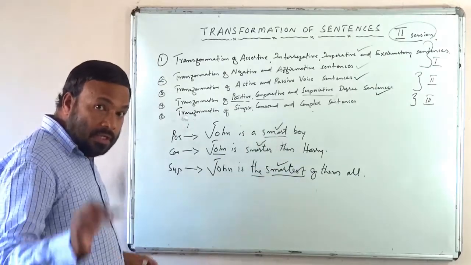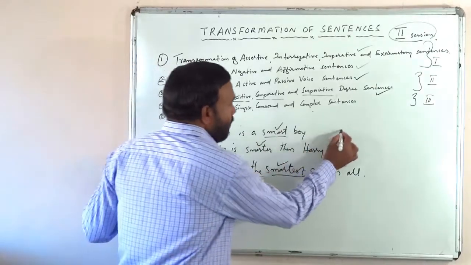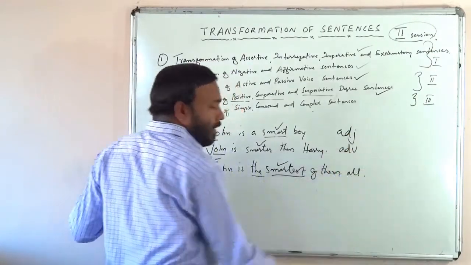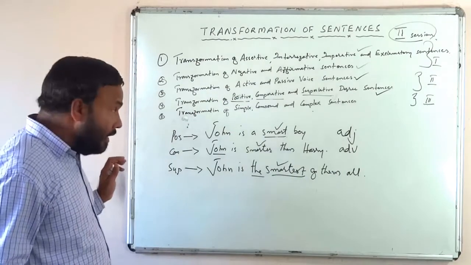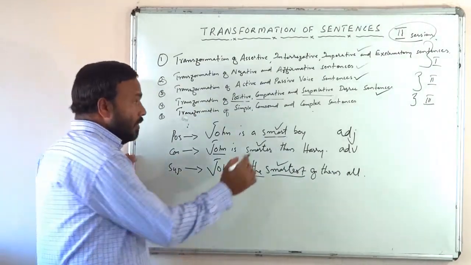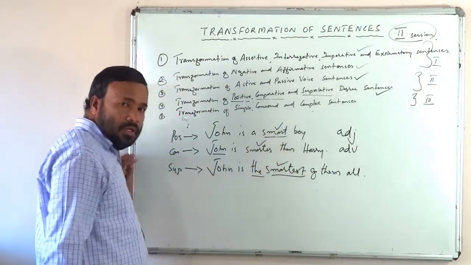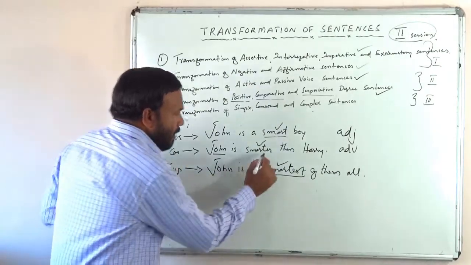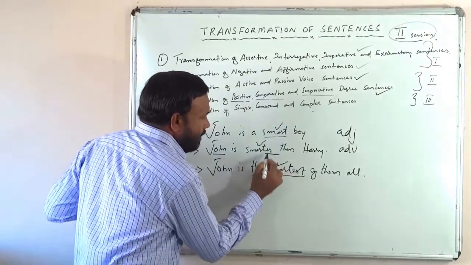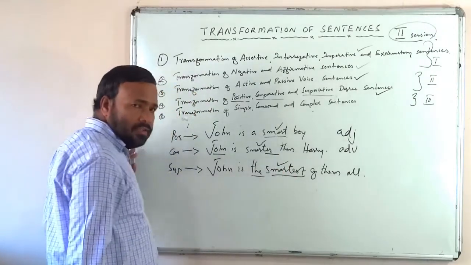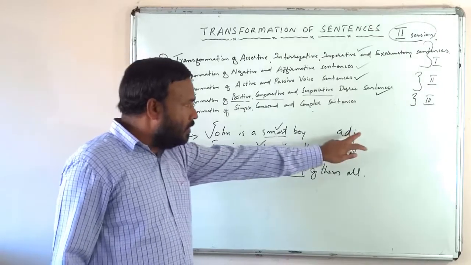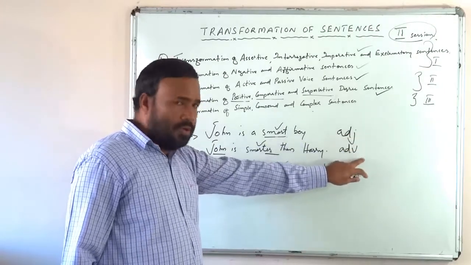Yes, it is with an adjective and adverb. It is with the adjectives and adverbs that we apply these degrees of comparison. These suffixes like er, est, etc. we use with an adjective or adverb.